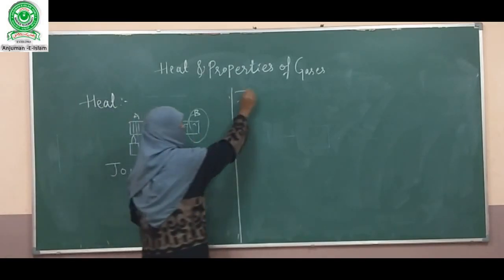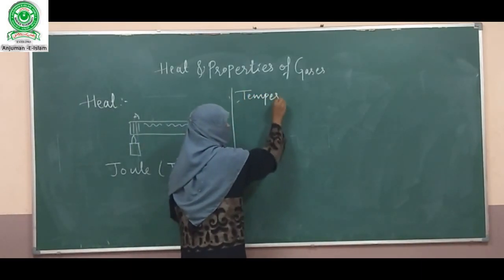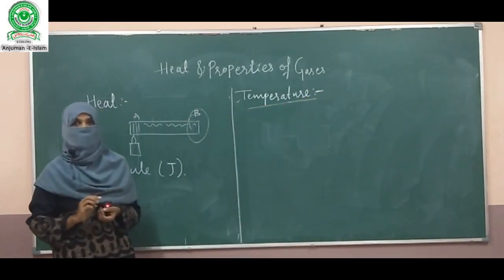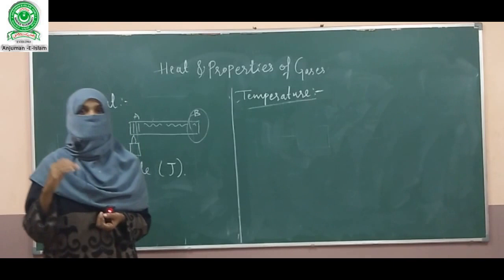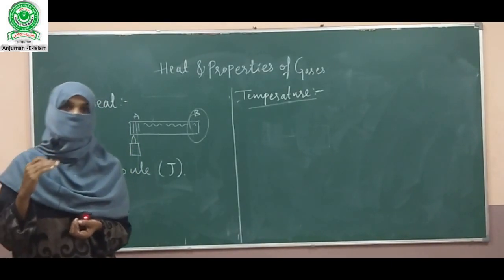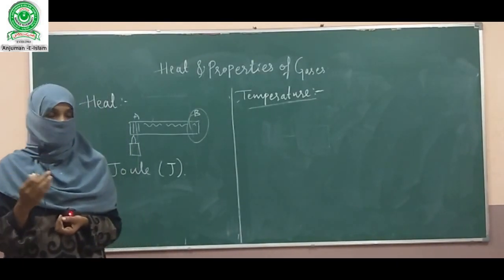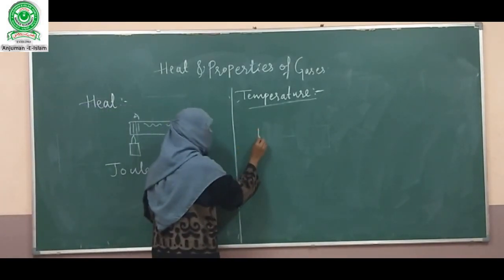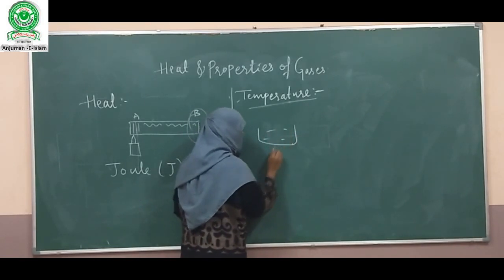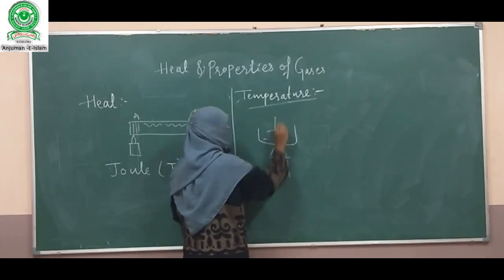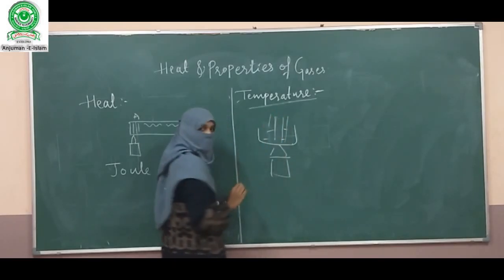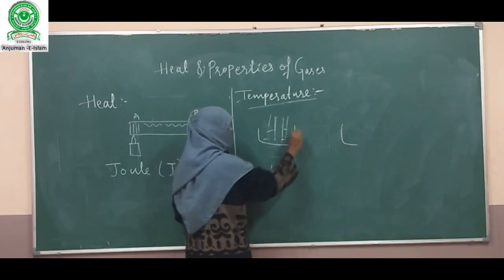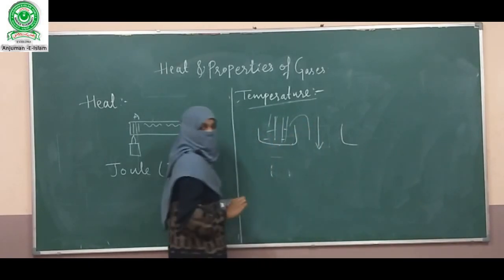Next one is temperature. Temperature is the degree of hotness and coldness. When we supply the heat to an object, temperature increases. When we remove the heat from the object, temperature decreases. For example, when we take water in a container and supply the heat to this container, the temperature of the water is increased. In the same way, when we remove this heat, the temperature is decreased.